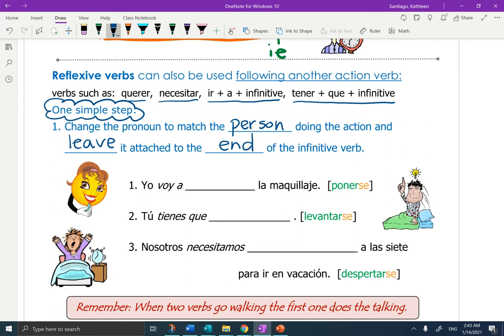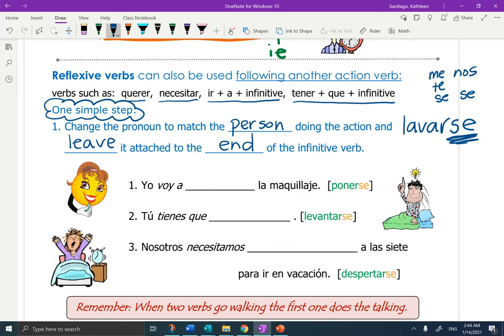Okay, example. And I know that's weird. So that means you would take something like lavarse. Okay, it's already attached to the end. You're going to continue to use the me, te, se, nos, and se, and just leave it attached to the end if it's coming after a verb that's already conjugated.